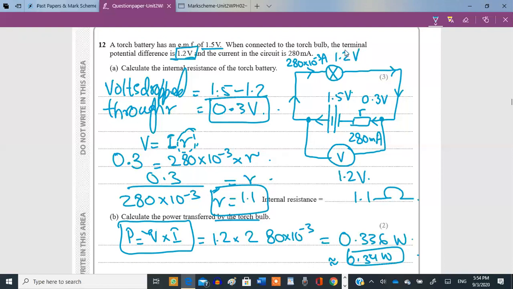Is that clear? Okay, so this is 1.2. When it gets multiplied by the current passing through it, you'll get the power across this bulb. Okay, 0.336 or 0.34. Clear?